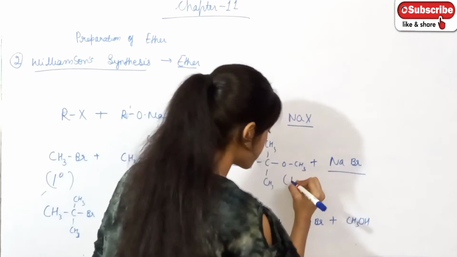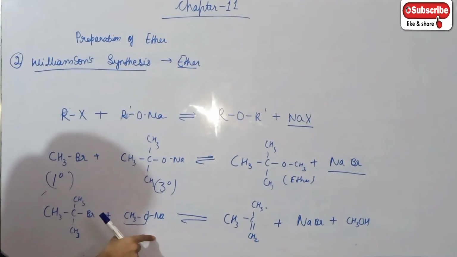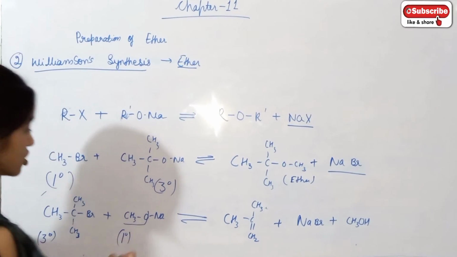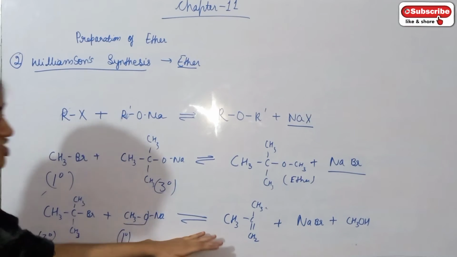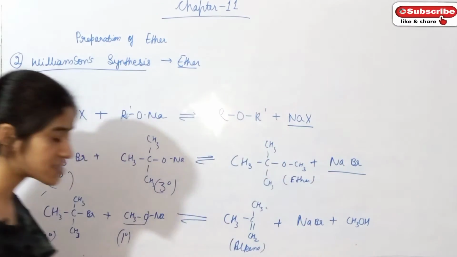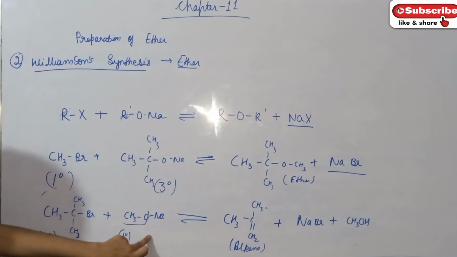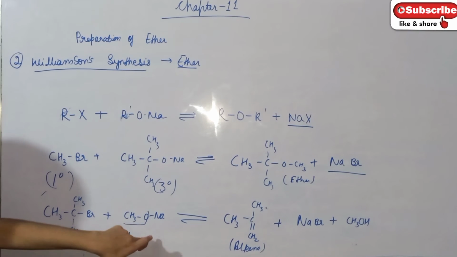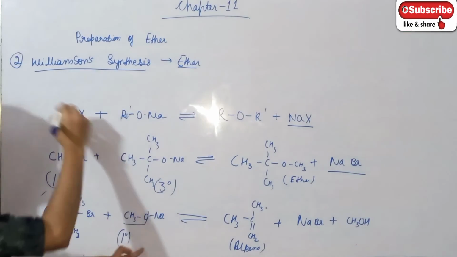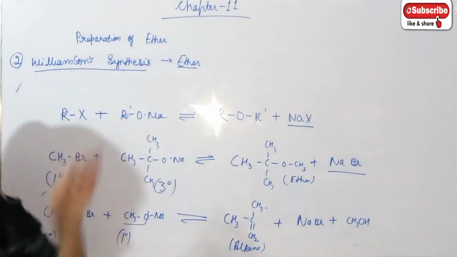But if tertiary alkyl halide is treated with primary alkoxide, it competes over elimination and alkene is formed as the major product, because this alkoxide along with being a nucleophile acts as a strong base, therefore alkene is formed. So this is all about the preparation of ether by Williamson synthesis.